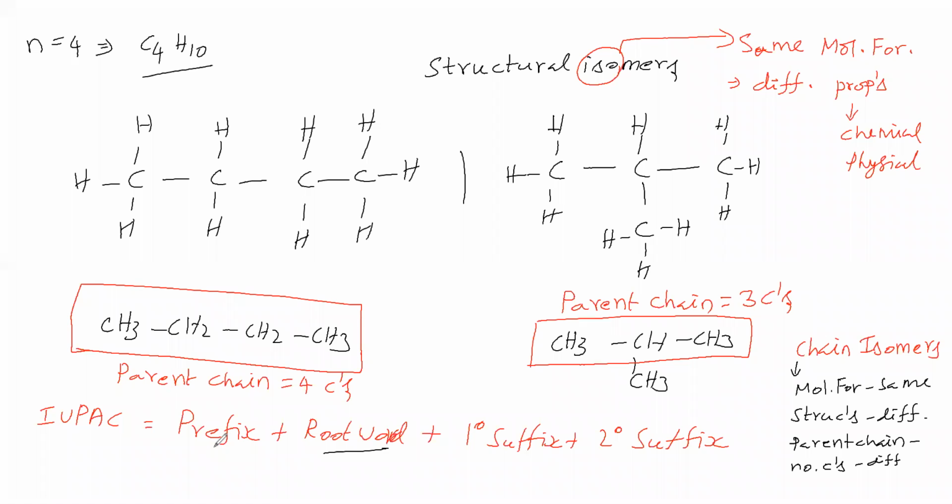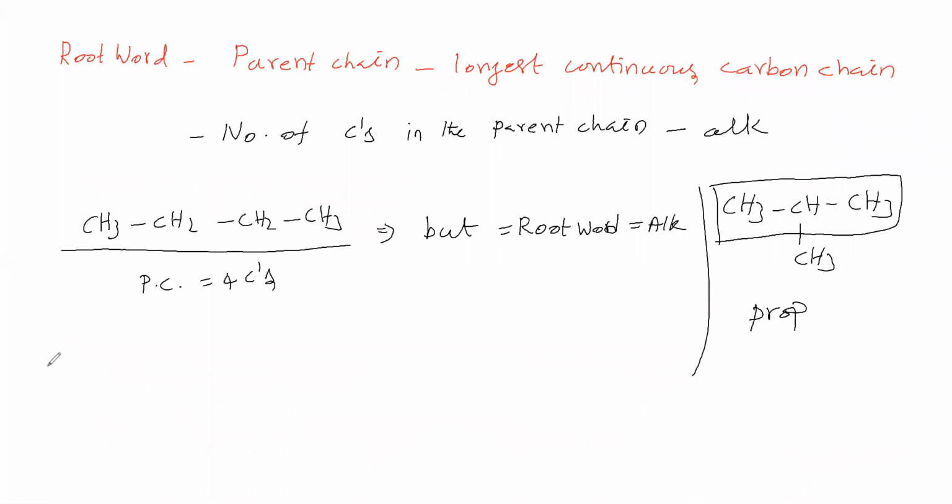If a group is not part of the parent chain, then we say a prefix is there. So which will come under prefix? We will see. Substituents will come under prefix.